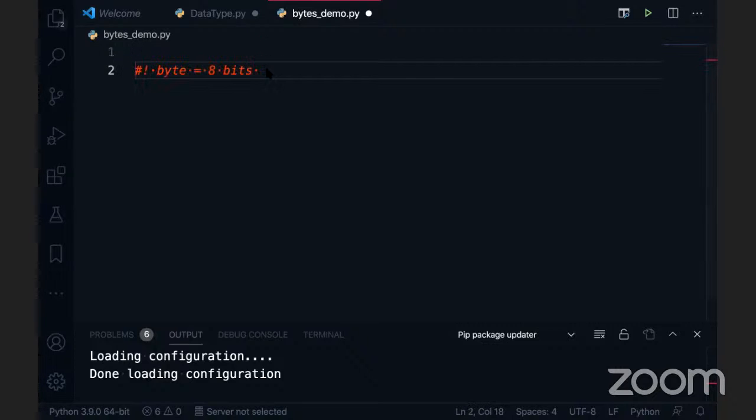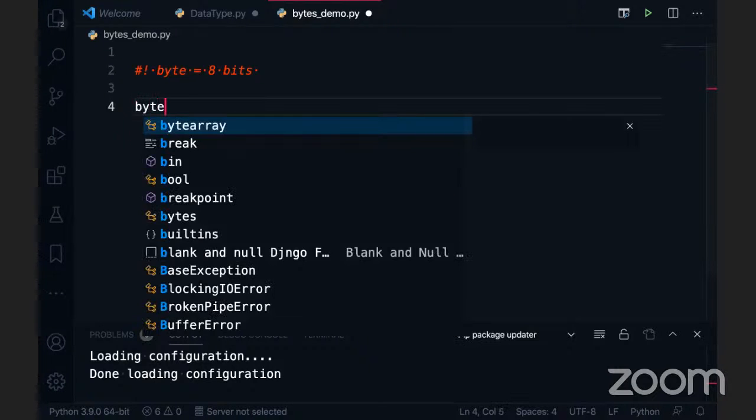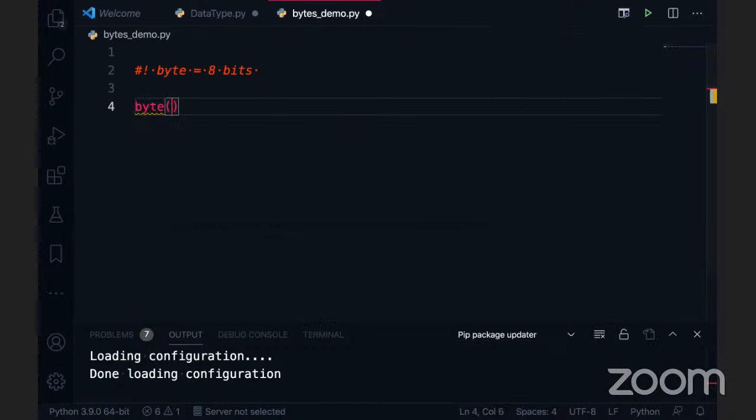Okay, if I'm not wrong, and if you look at this, in this case the byte is equal to 8 bits. So I want to create a byte in Python. There are two ways we can create a byte. One is bytes, and this is the function we have in Python.